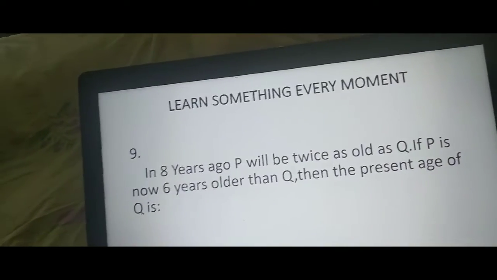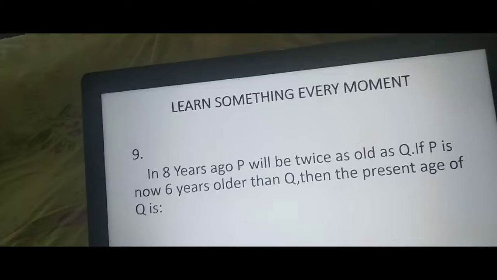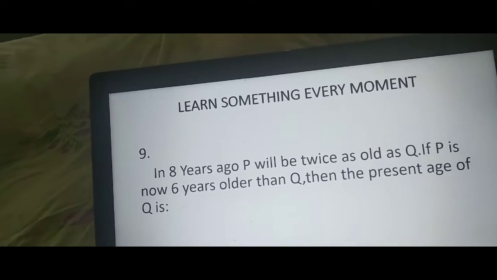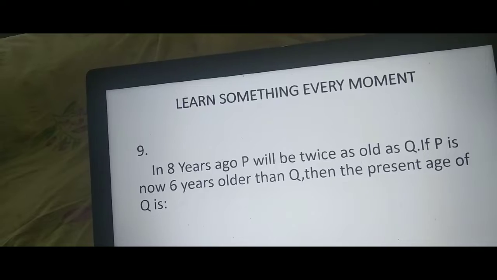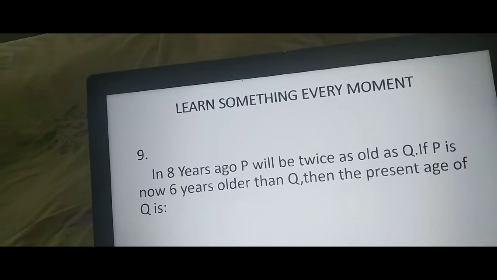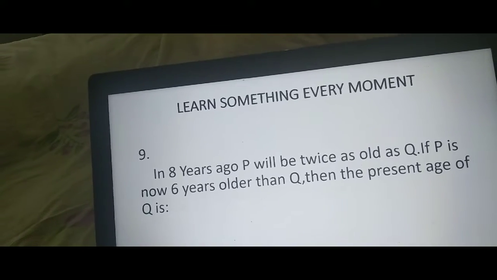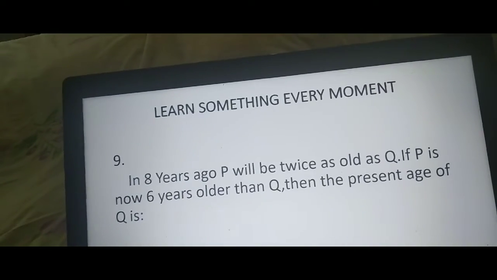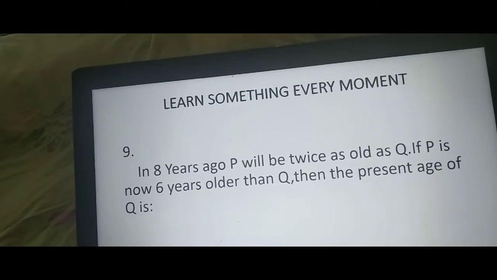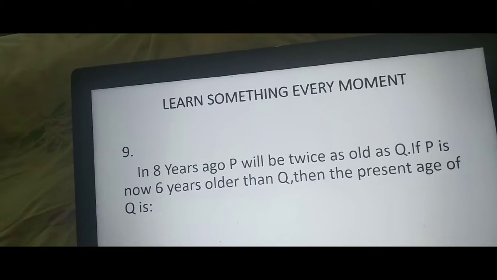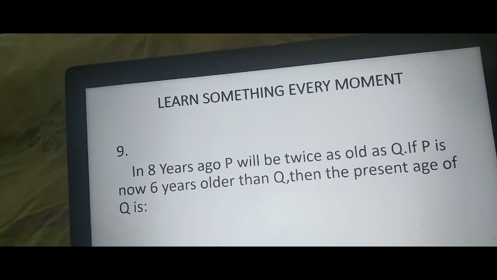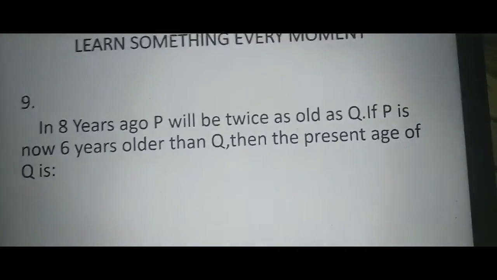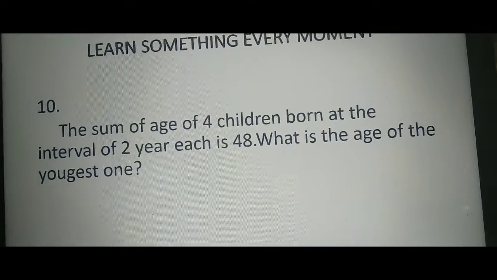It is constant because the older or younger difference is always constant. Okay, here they give now, but it remains constant. X is equal to Y plus 6, and substitute in the earlier equation. What is that? X minus 8 is equal to 2 into Y minus 8. And the second equation is X is equal to Y plus 6. By solving the two equations, we get X and Y. Now the present age of Q, which means Y, is our answer. Okay. Coming to the next question.